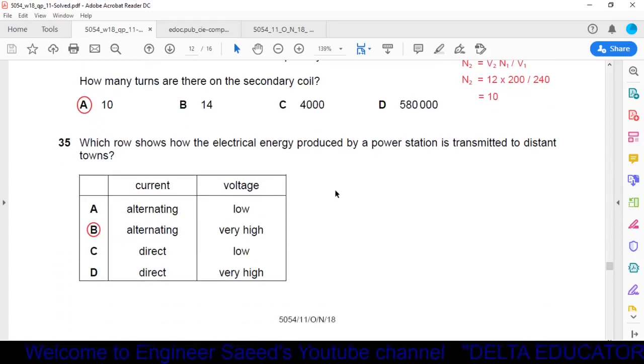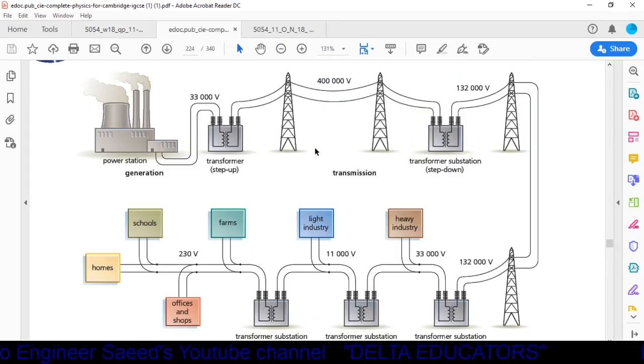Question number 35. Which row shows how the electrical energy produced by a power station is transmitted to distant towns? Okay, here we have to answer regarding the current and voltage. First we check this one. We have studied that electrical energy generated in the power station is transmitted at a very high voltage. Here this voltage is 400,000 volt. So voltage is very high, and normally the current is alternating current. We don't normally use DC current.